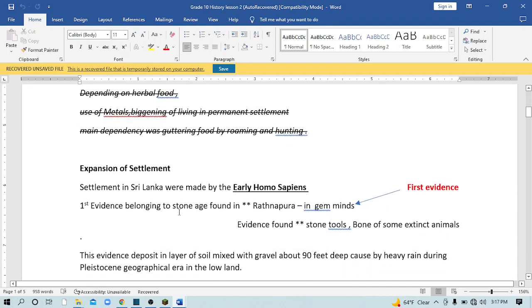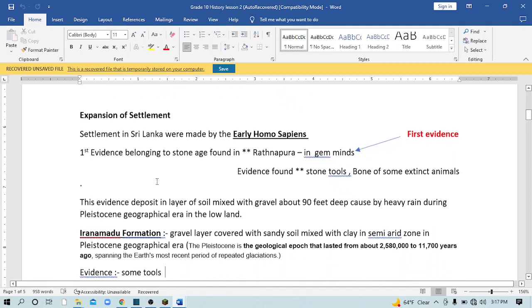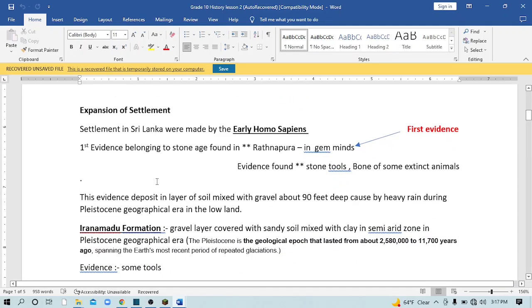Next topic is the expansion of the settlement. How they expanded their settlement in that era. When we talk about expansion of the settlement in Sri Lanka, it was made by the early Homo sapiens. That is the special and important thing. Evidence was found in Ratnapura in the gem mines. Evidence they found: stone tools, bones, some of extinct animals.